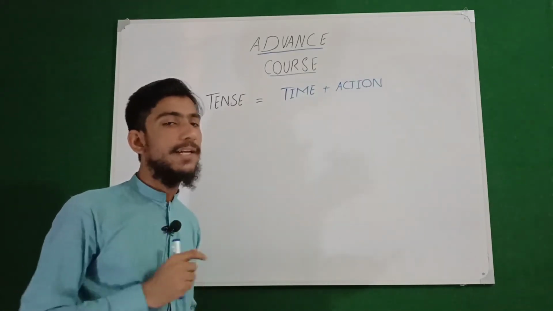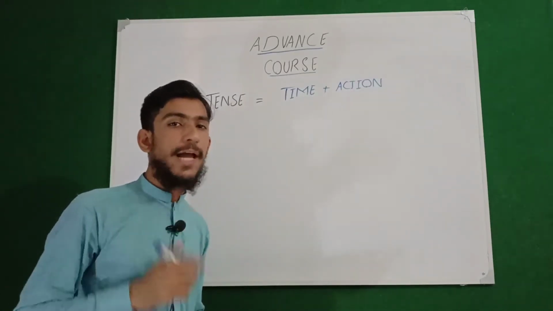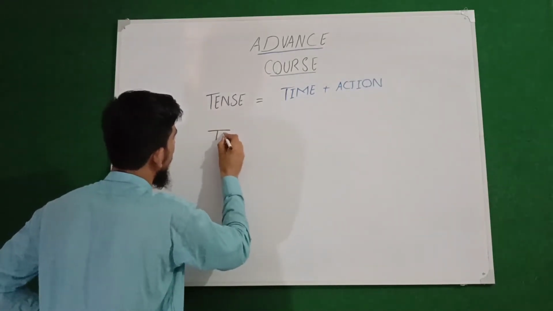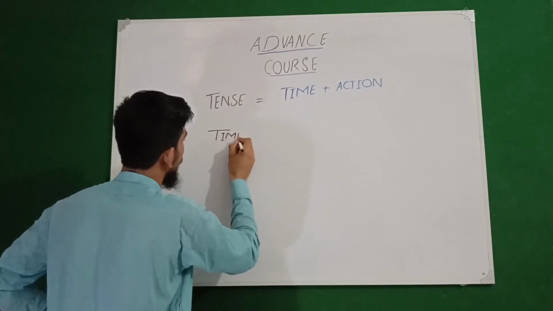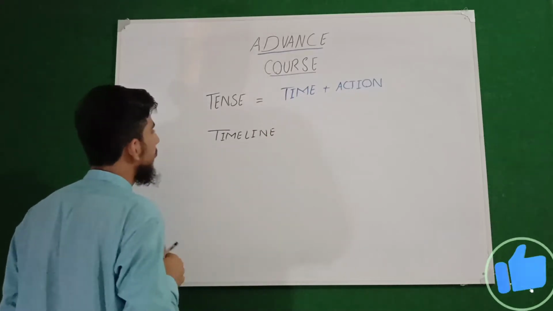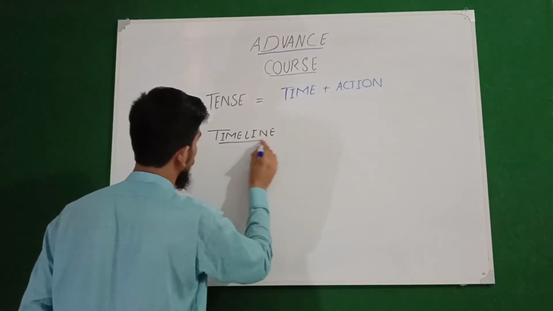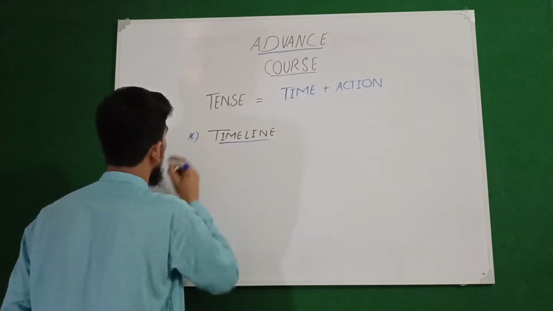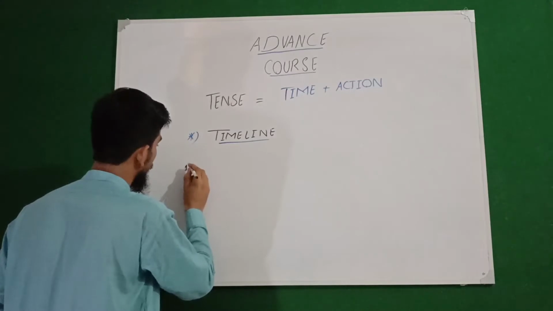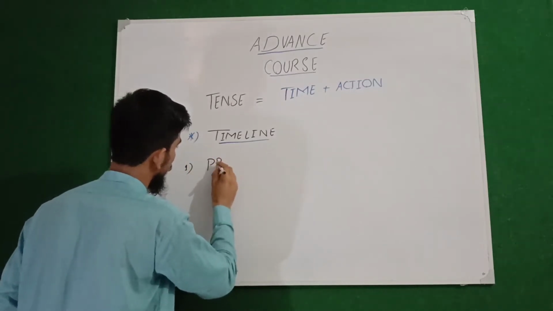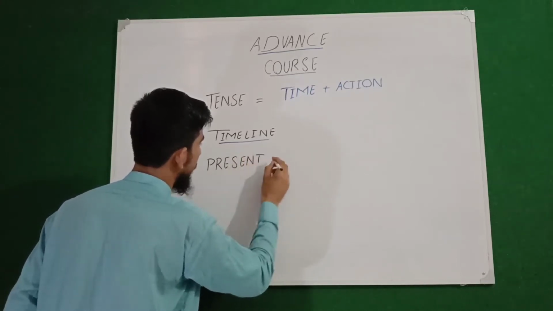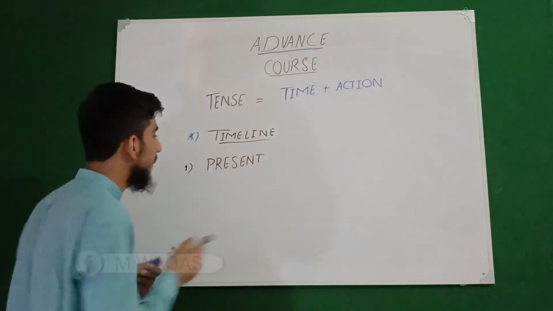Now, in order to understand time, we must understand the timeline. But what is the timeline? Remember that there are basically three times. Number one is present time. What is the present time?